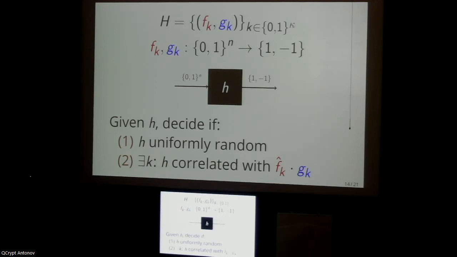You are given black box access to an auxiliary function, little h, in fact quantum black box access, so you can query it in superposition. And given access to this function h, you must distinguish the following two cases. First, decide whether h is a uniformly random Boolean function, or second, whether there exists some key k in {0,1}^kappa such that h is non-negligibly correlated with the Boolean Fourier transform of f_k multiplied pointwise with g_k.